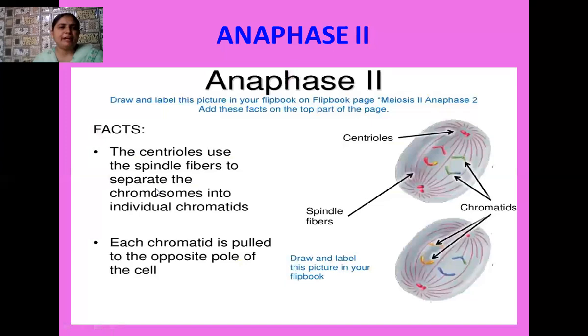Okay, students, here are the facts regarding the anaphase 2 stage. The centromere uses the spindle fibers to separate the chromosome into individual chromatids. So here the movement of chromosomes is not there. Instead of the movement of chromosomes, the movement of individual chromatids is seen. And each chromatid is pulled to the opposite pole of the cell.